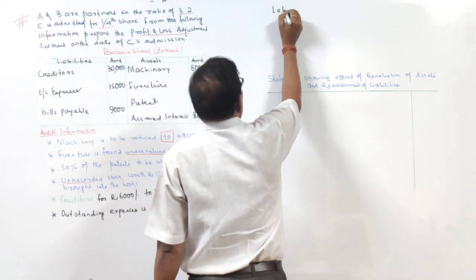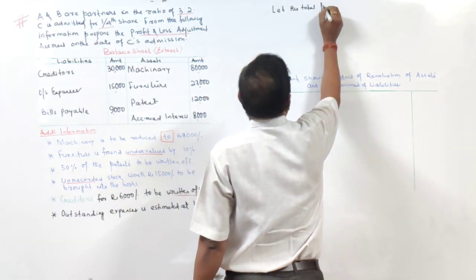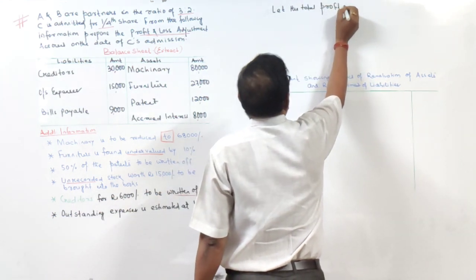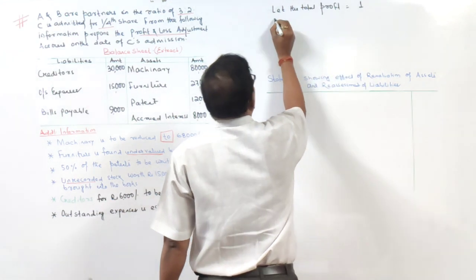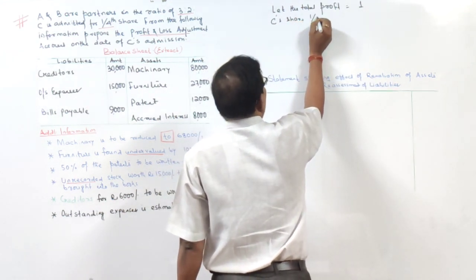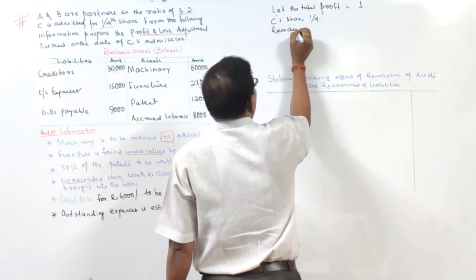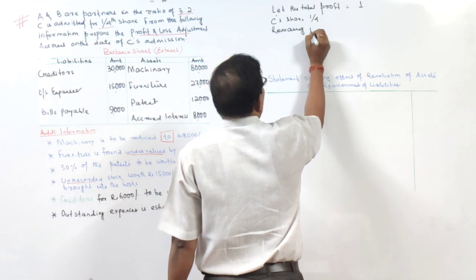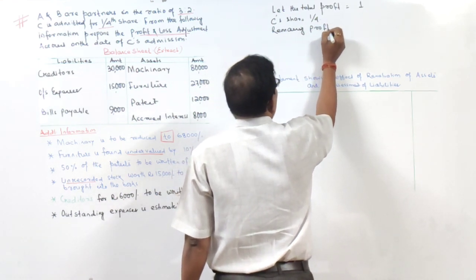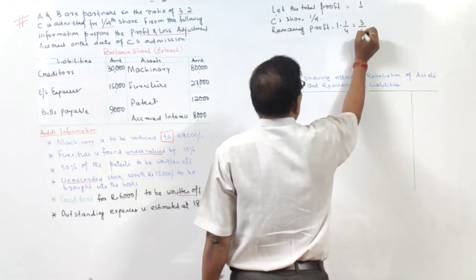Let the total profit be equal to 1, right? So C's share is equal to 1/4. So remaining profit is equal to how much? Remaining profit is equal to 1 minus 1/4, that is 3/4.